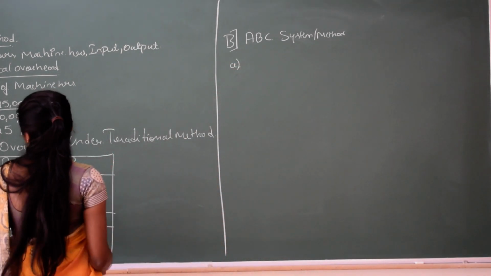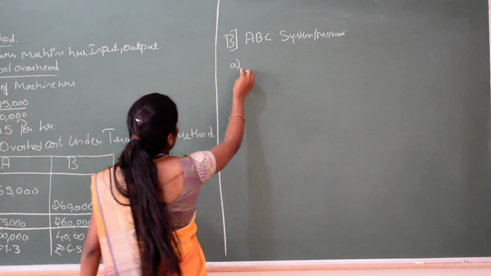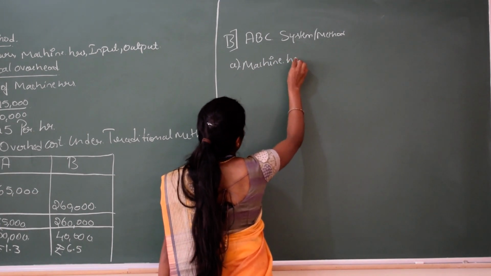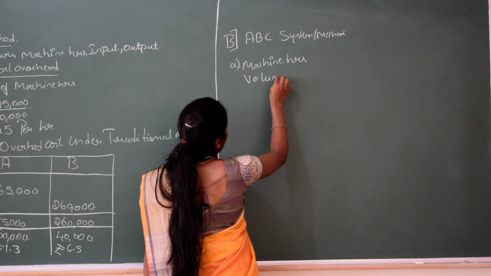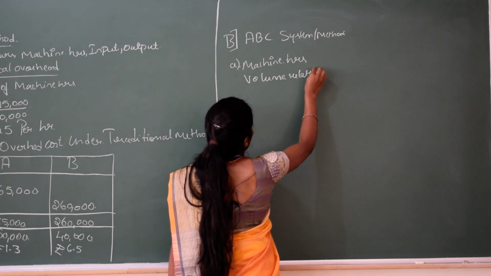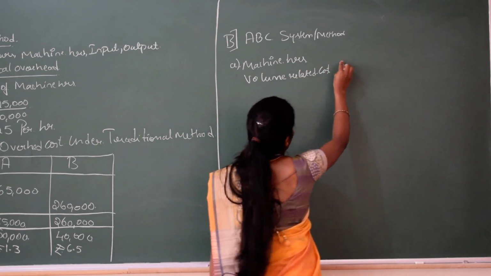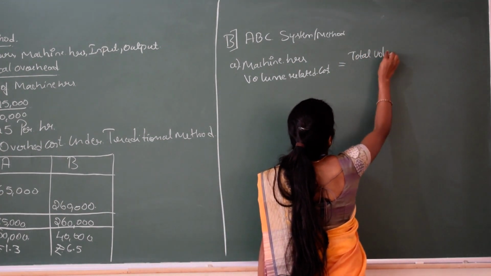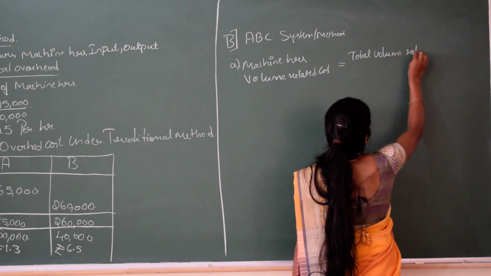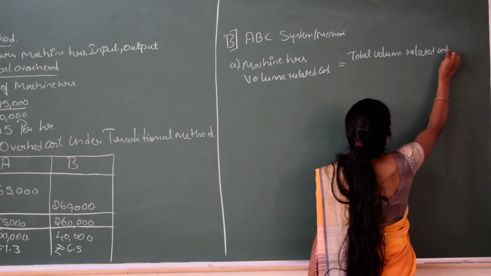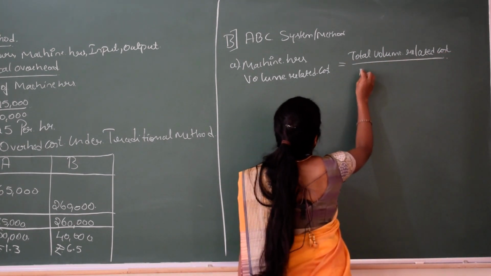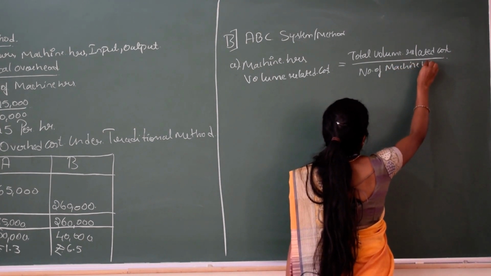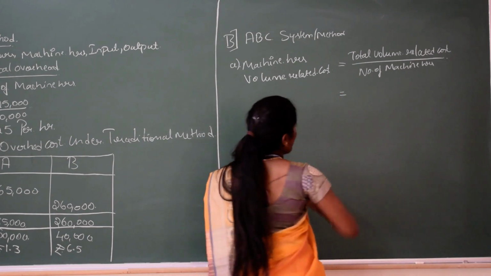The first activity in your question is machine hours, or volume related cost. Volume related cost is equal to total volume related cost divided by number of machine hours. This is the first activity in your ABC costing.